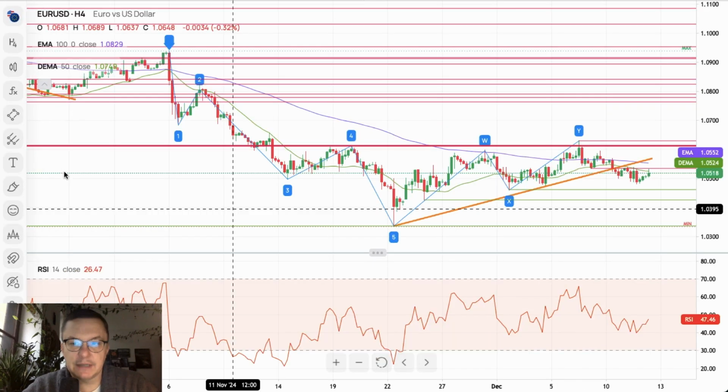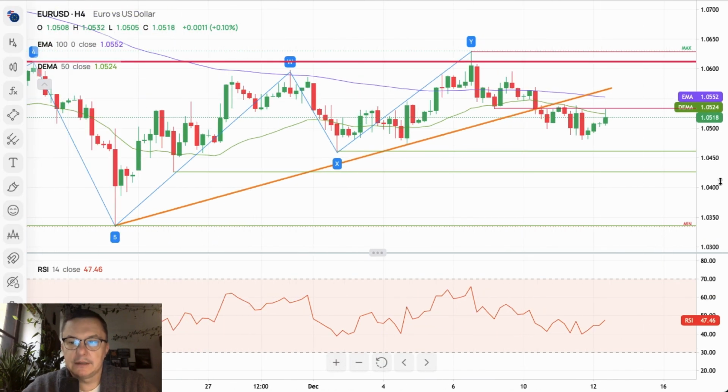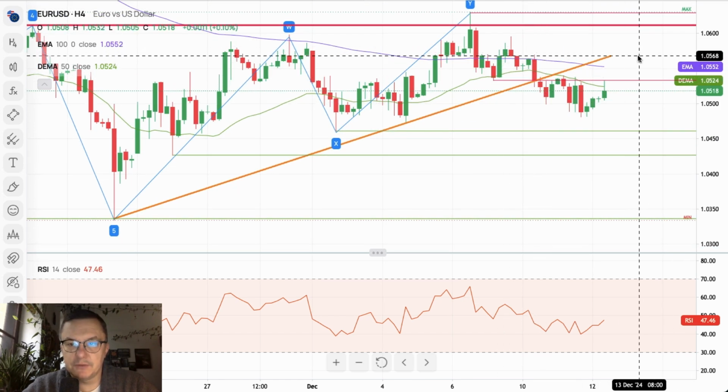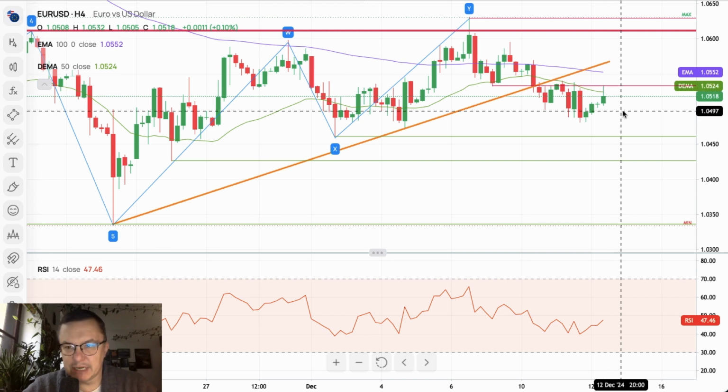On the 4-hour chart, you can see it clearly that we broke below the trend line support. Now this trend line is a resistance, but the market is having a problem to close above 1.0533, and this level gets rejected every time it is being hit by the market participants.